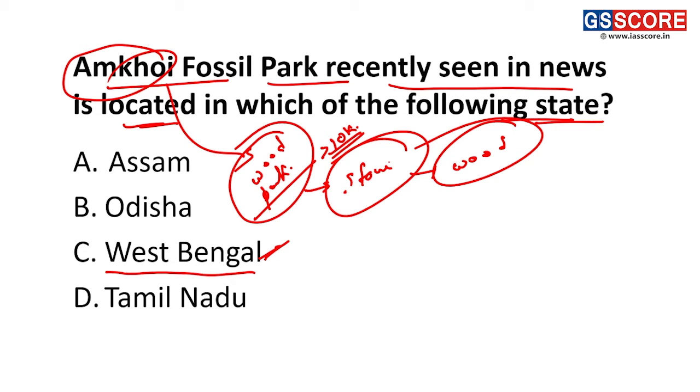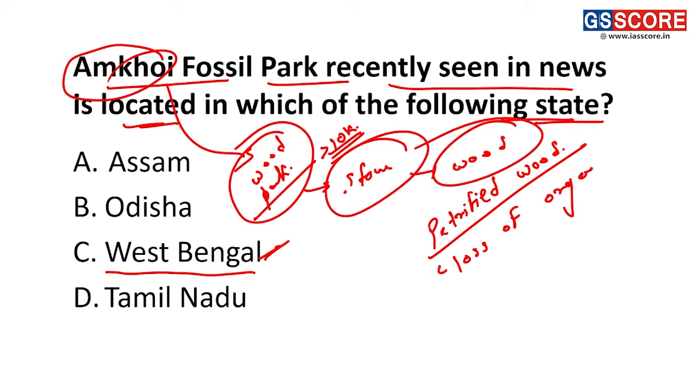Now the question is how the fossilized wood came to be. This fossilized wood is usually known as petrified wood. Petrified wood means there is a loss of organic matter. This was the fossilized wood found.